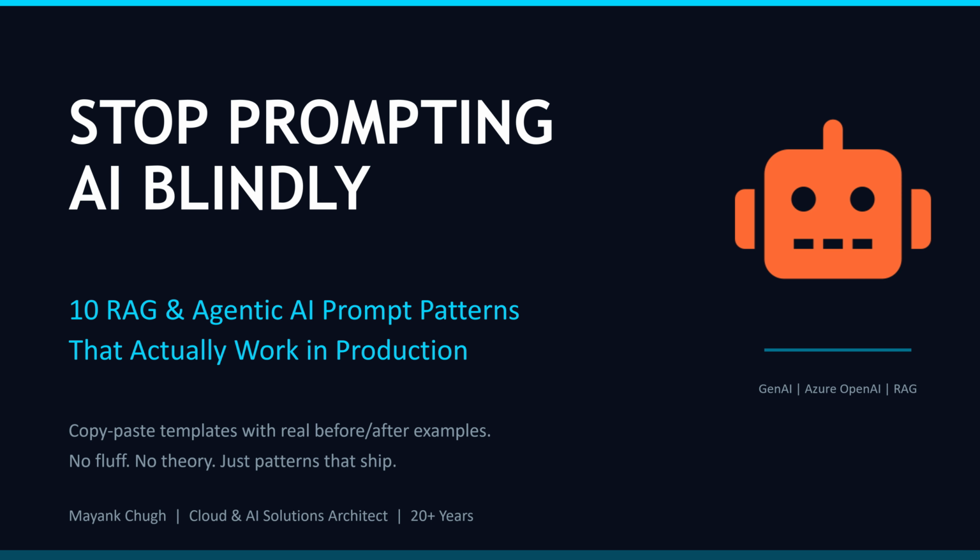And I don't mean vague tips like "be specific" or "give the model context." I'm talking about actual copy-paste prompt templates, with real before and after comparisons, showing you exactly what changes and why it matters. Here is the thing: most RAG tutorials show you the retrieval part and then just say "now pass the chunks to the LLM." That's where 90% of production failures happen. The prompting layer is the missing piece.